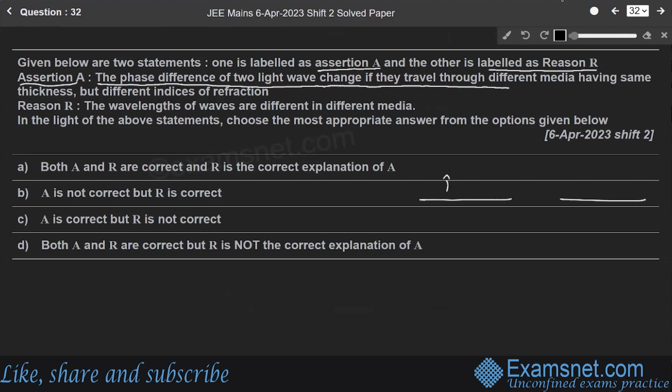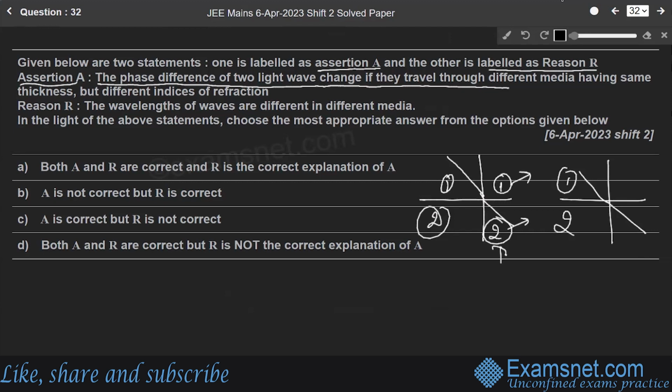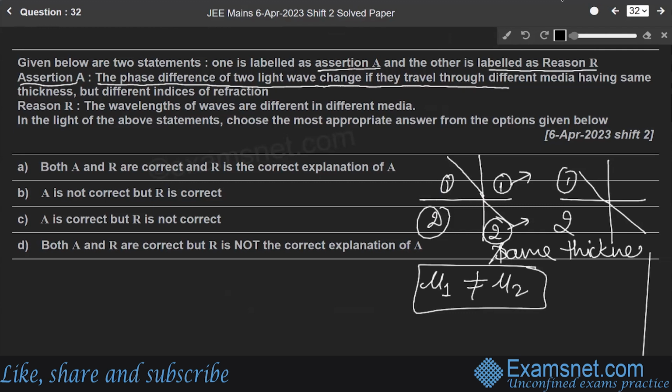Means there are two media, medium 1 and medium 2, and a light ray. This is the normal, this is the incident light, this is the refracted light. If these two media have the same thickness but the refractive indices are different, meaning mu1 and mu2 are not equal, then they must be having a change in phase difference.